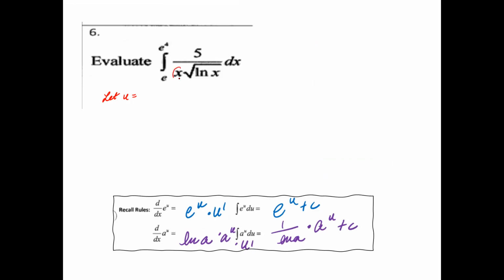I need to get rid of this x right here, and you know that the derivative of ln x is 1 over x. So perhaps I will be able to cancel that. I'm just going to say let u be ln x. So then du is 1 over x dx. How do you get rid of the 1 over x here? You multiply x on both sides, so dx equals x du.